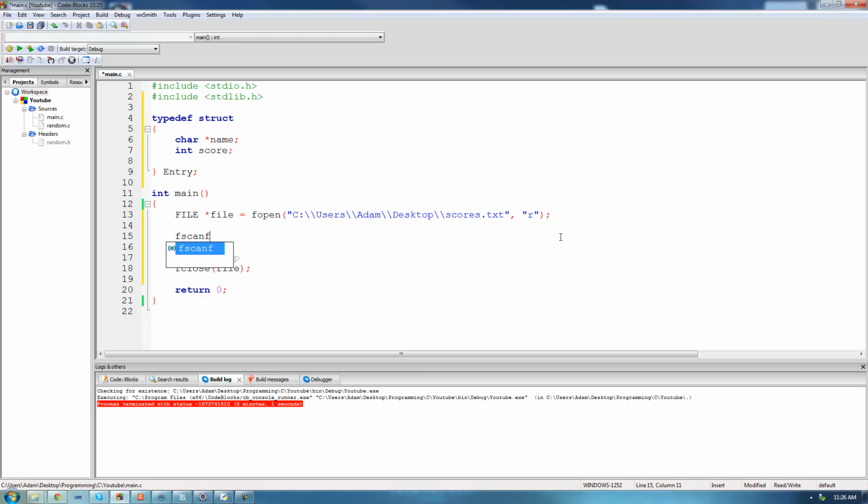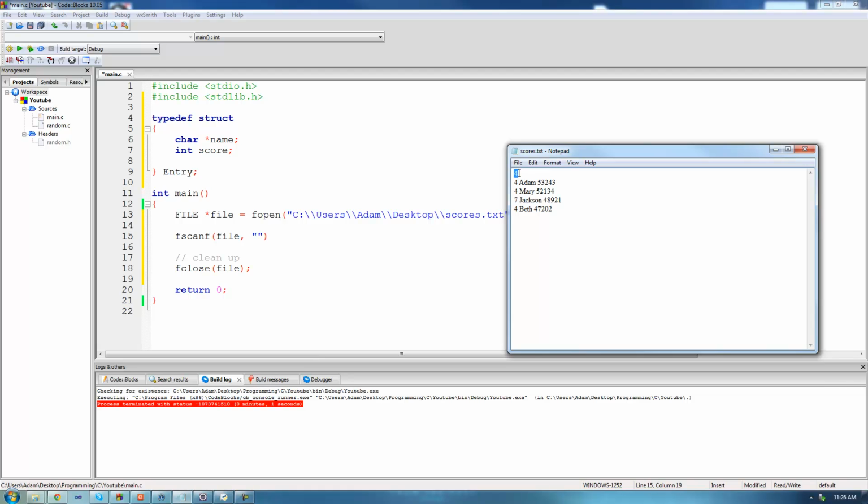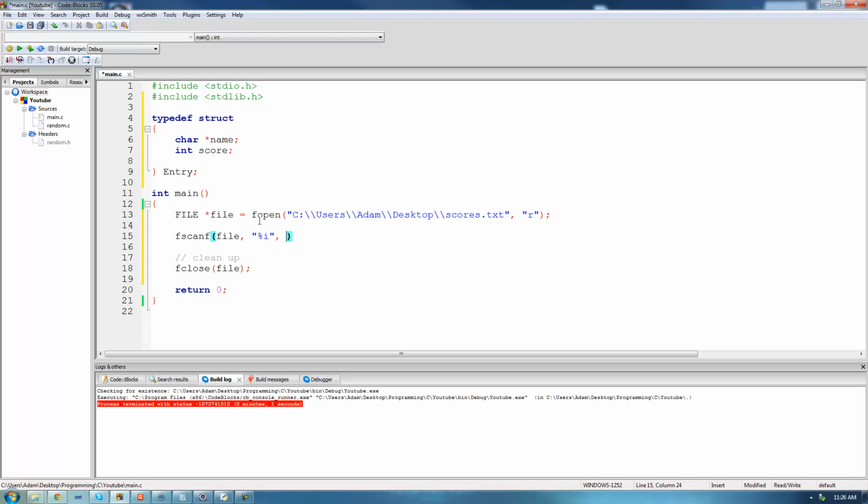So we're going to say fscanf, and the first parameter for the fscanf function is just the file that you want to read from. So we're just going to put file right there. And then the second parameter is just the format of what you want to read. Pretty much the exact same thing as what you need to provide for scanf. So we just want to read a single integer, this integer right here. So we're going to say %i, and then we just need to create a variable to store this number in. So we're going to say int entryCount, and then we'll read that number at the beginning of the file into this entryCount variable right here. So the address of entryCount.